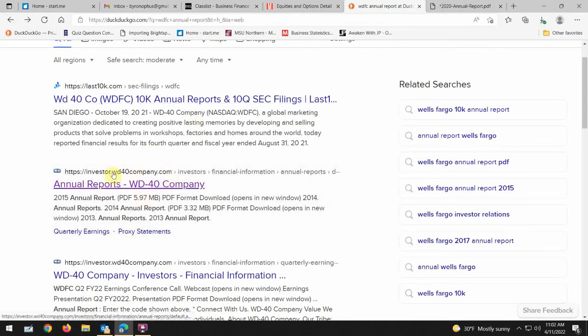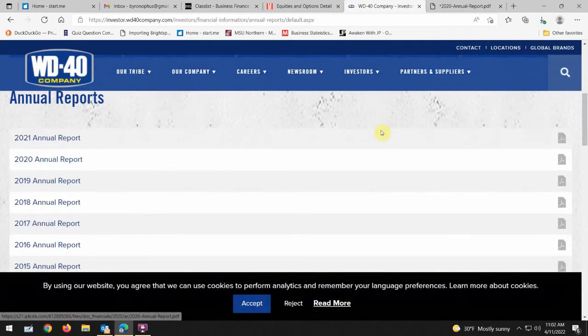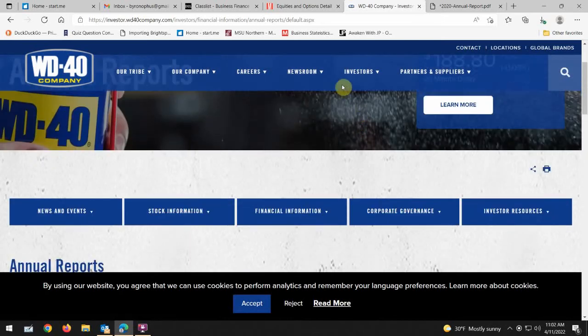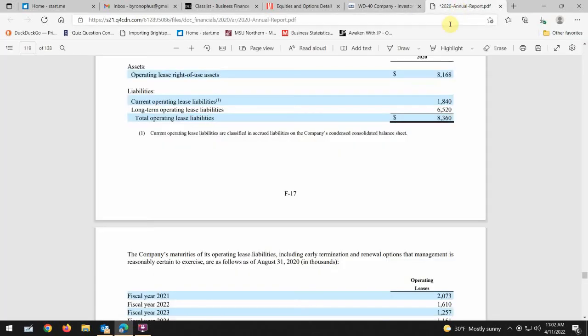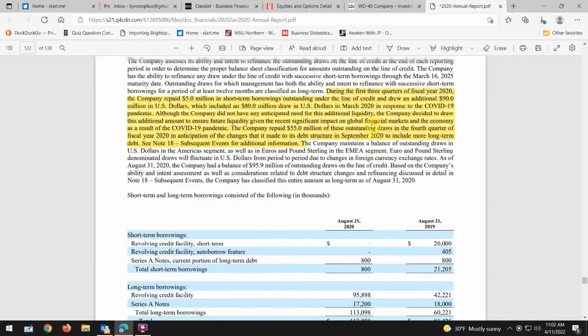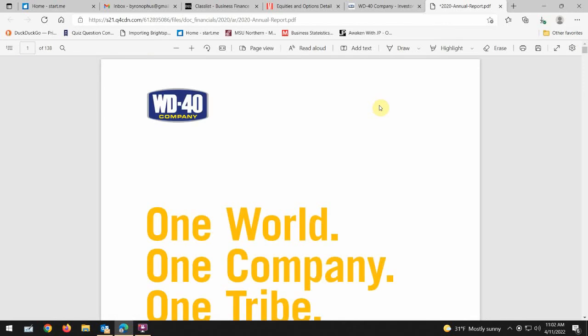Great. Okay. When I see investor dot and then the company, that's oftentimes the best place to find these things. So I clicked on that, brought up the WD40 annual report. Boom. Click on that. Look at that. I could go back. Gosh, and they even had an archived one. But I clicked on that and it opened it up in a PDF. Okay. I'm going to make note here that I got to come down right to there because I've highlighted that. So I'm on page 122, but I'm going to go up and show you a couple of things that you might run into, and that's certainly the case here.